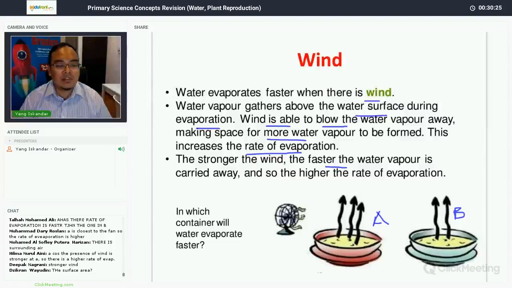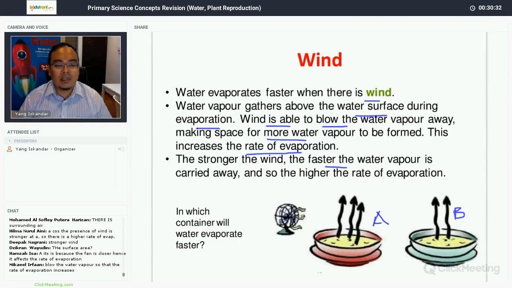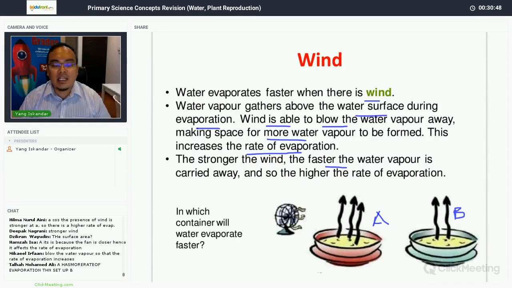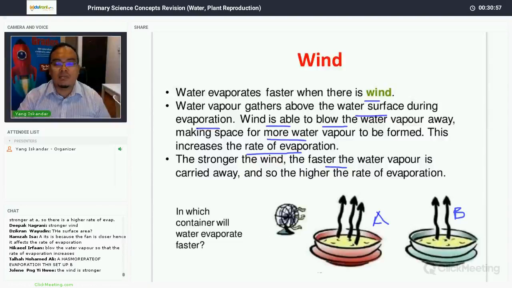Hilma, because the presence of wind is stronger, so higher rate of evaporation. Okay. Now, most of you mentioned correctly that in setup A, on bowl A, the fan is nearer, so hence the rate of evaporation is faster. But why? What is the reason? Why is it that it evaporates faster? So again, you need to mention why it is able to evaporate faster.